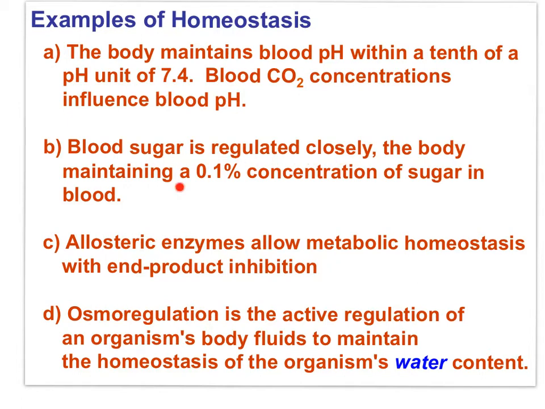The body maintains a 0.1% concentration of sugar in the blood. Allosteric enzymes allow metabolic homeostasis with end product inhibition as a negative feedback mechanism, and osmoregulation is the active regulation of an organism's body fluids to maintain homeostasis of the organism's water content.